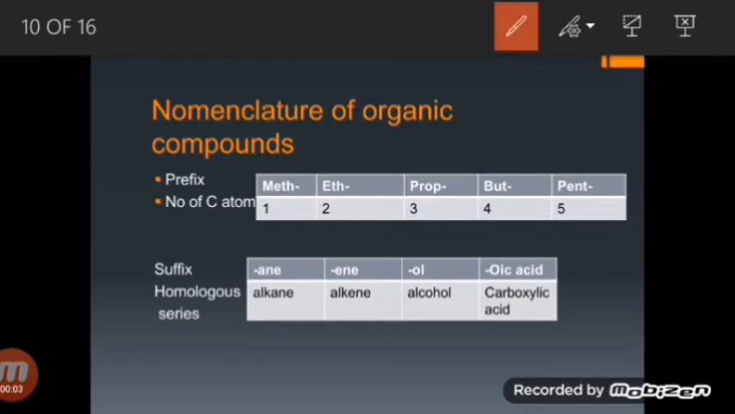Now, how can we name organic compounds? The name of an organic compound is divided into two parts. The first part is called the prefix, that tells us the number of carbon atoms in each molecule. Look at this. Meth means 1 carbon, eth means 2 carbons, prop means 3, but means 4, pent means 5, and so on. Whereas the second part is called the suffix, and this suffix will tell us which homologous series the compound belongs to, such as ane. Suffix ane will tell us about alkanes, ene will tell us about alkenes, ol will tell us about alcohols, and oic acid will tell us about carboxylic acid.